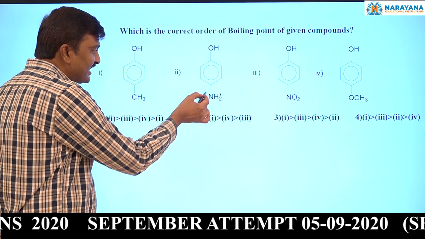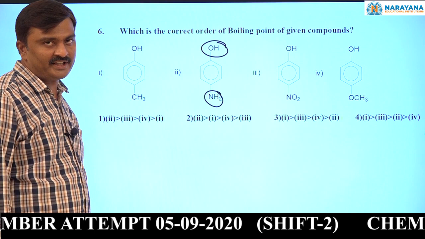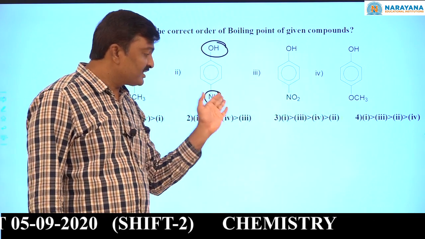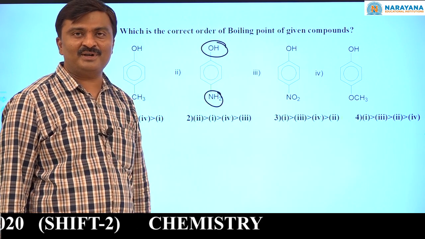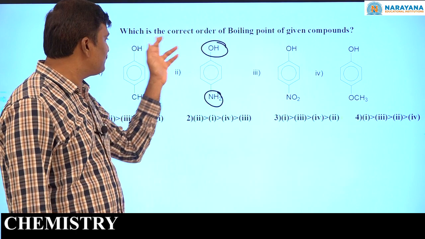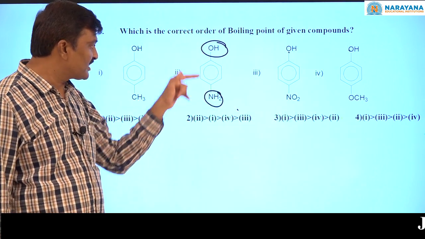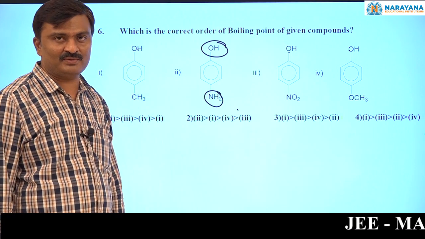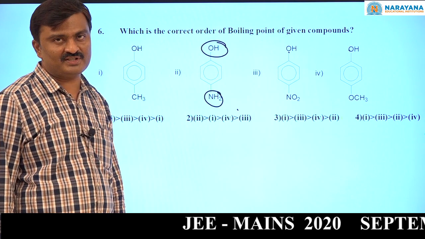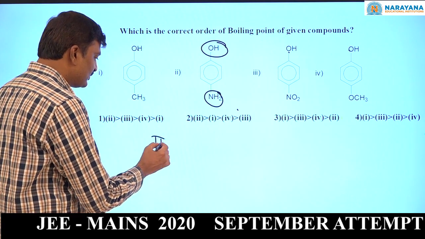Here in the aminophenol, both OH and NH2 can form intermolecular hydrogen bonding. So when compared with the remaining, this can form a larger number of intermolecular hydrogen bonds. In the remaining, it is also possible, but only because of OH. But here it is because of OH and NH2 also. So it can form more intermolecular hydrogen bonds. That's why the boiling point is highest for 2.